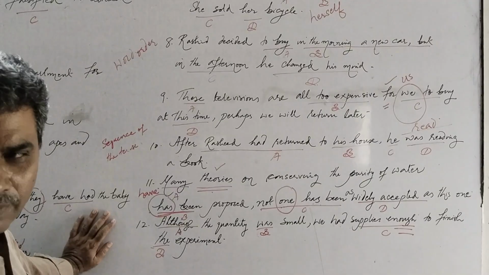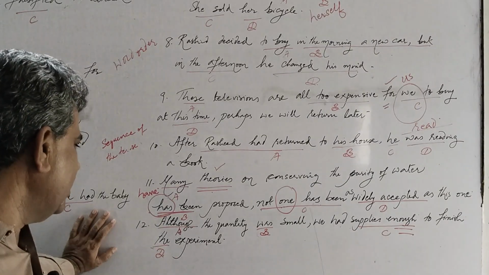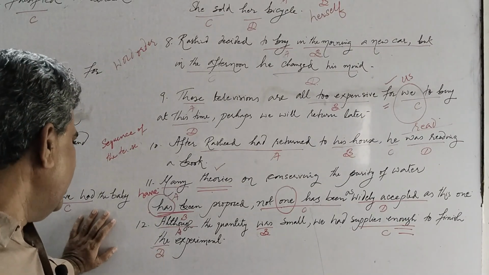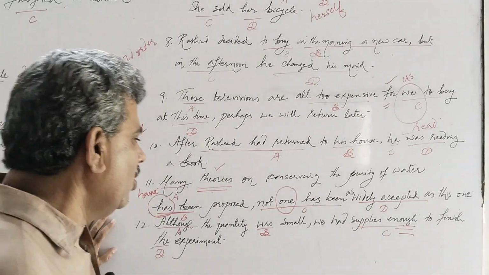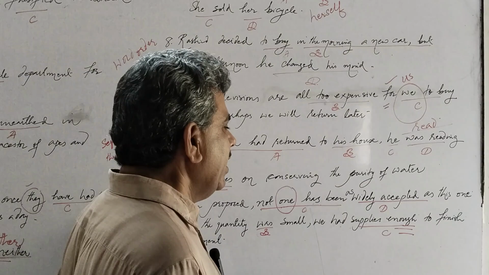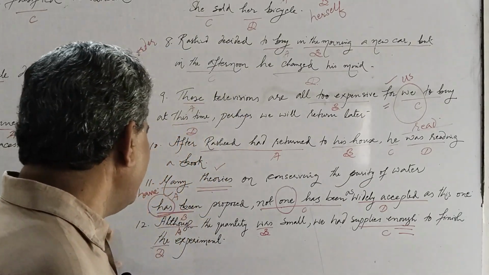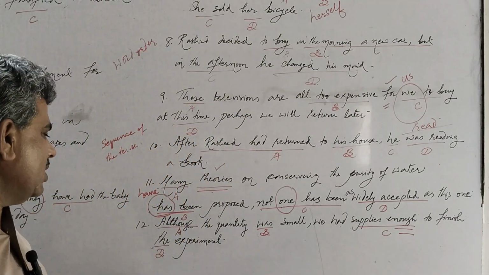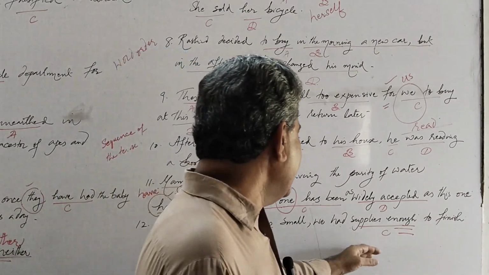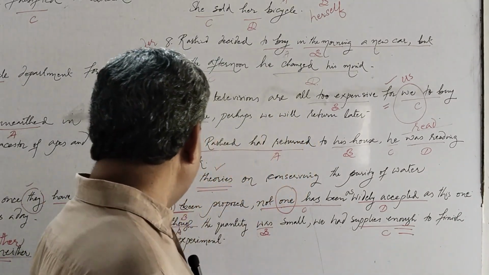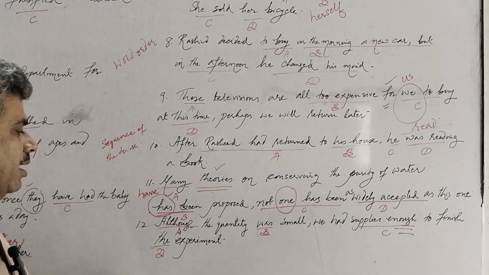Now we have the 12th sentence. In this sentence, we have: although the quantity was small, we had supplies enough to finish the experiment. We have four options here. A is although, B is was, C is supplies enough, and D is the.